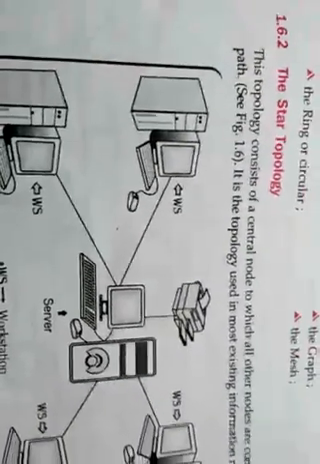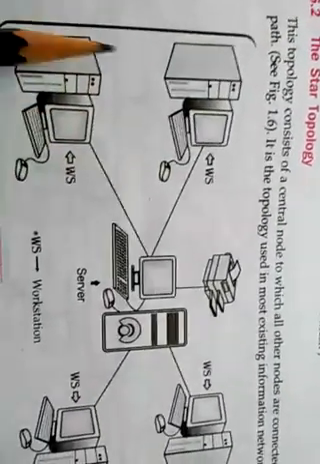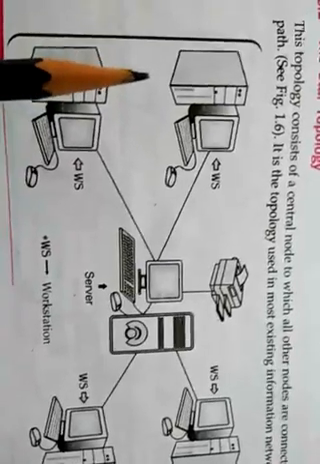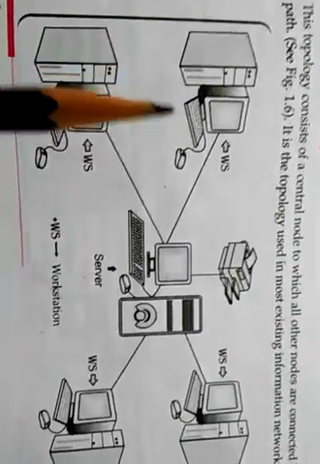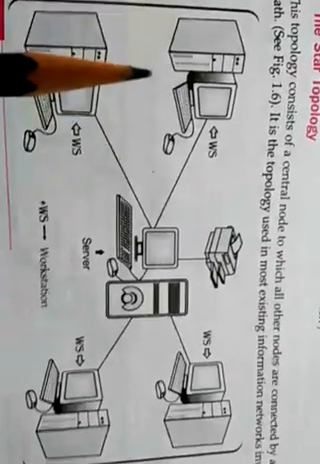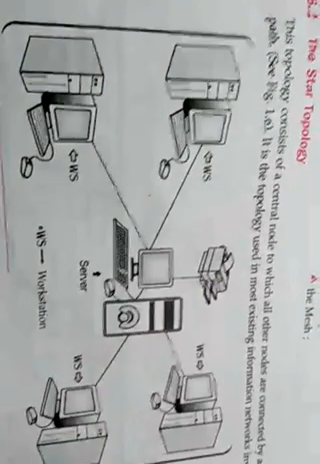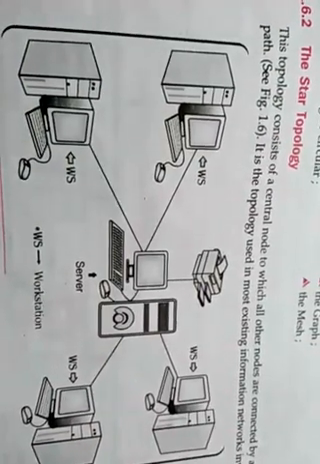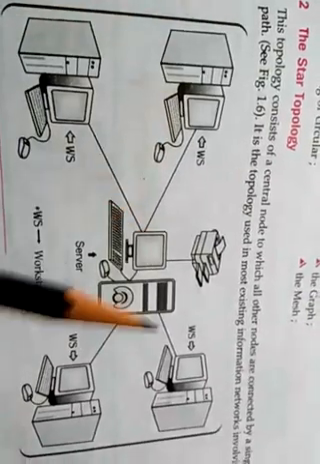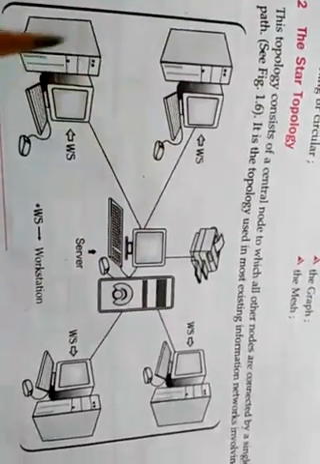And the next topology is the star topology. This is the best topology nowadays. It is mostly used in schools and offices. The main advantage of this topology is that if any system fails in this network, then only that system will not work, and all the remaining systems will work.